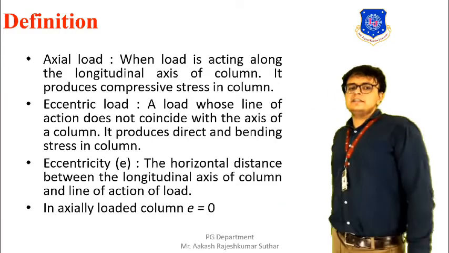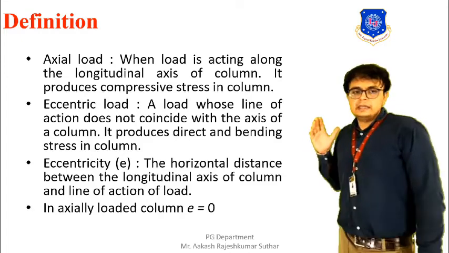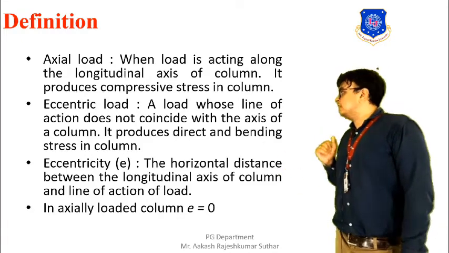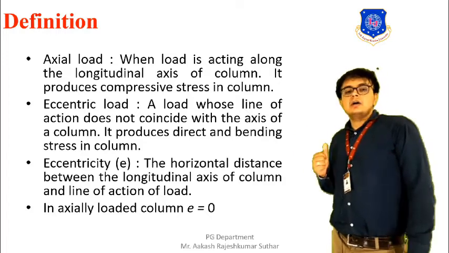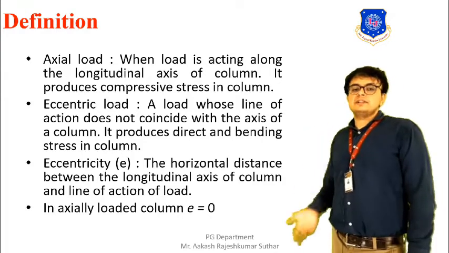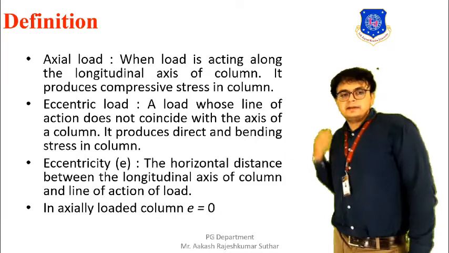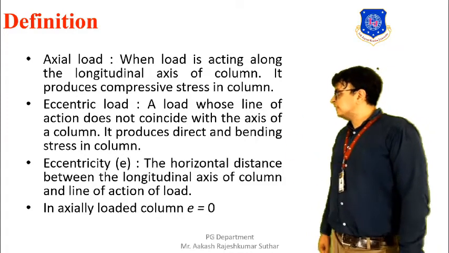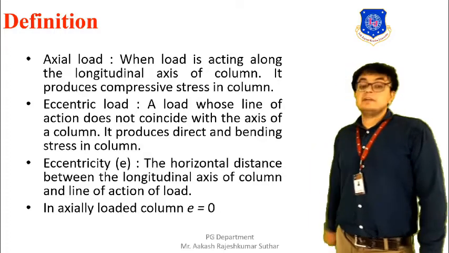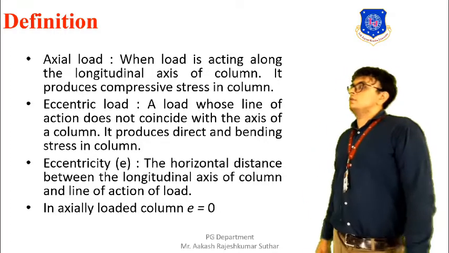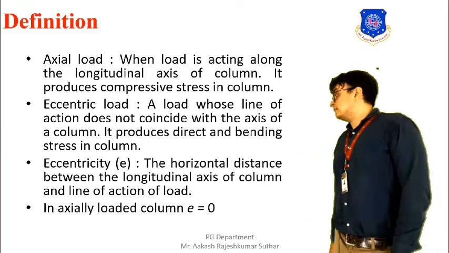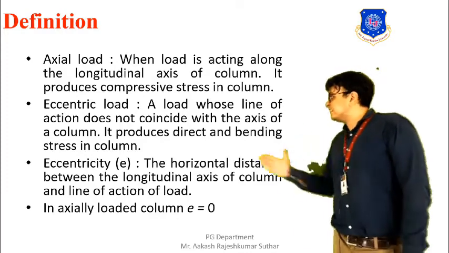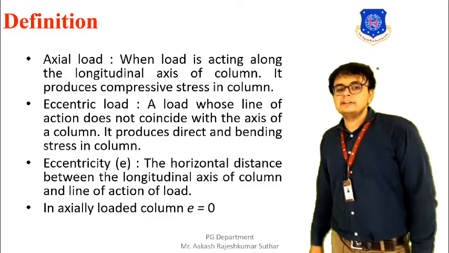Next is eccentric load. When a load whose line of action does not coincide with the axis of the column, then it will be producing the direct and the bending stress. And the load behind this direct and bending stress will be the eccentric load. From this there is an important term, that is the eccentricity, denoted by small e.